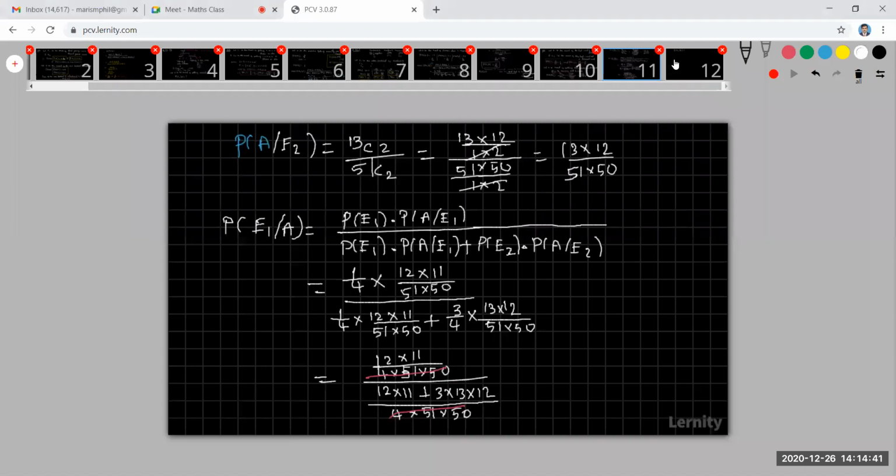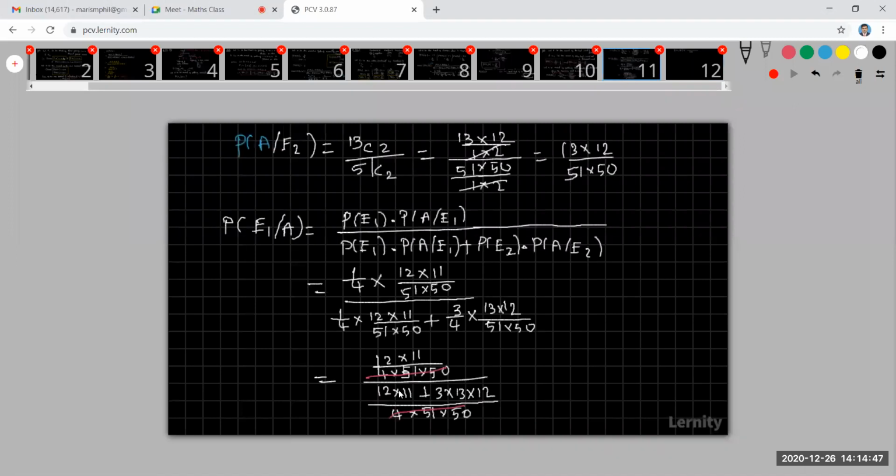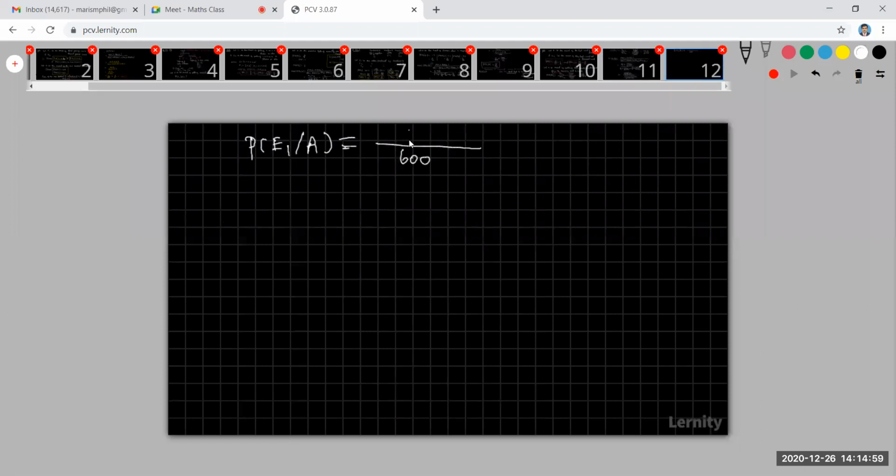Dear students, please note down. Here my denominator should be 600. Multiply everything: 12 into 11 is 132, plus 3 into 13 into 12. The denominator will be 600. My numerator is 12 into 11, which is 132. Cancel by any common number. You can cancel by 12 also. It will become 11 times, and the denominator 5 times, so therefore 11 by 50. So my probability of E1 given A is 11 by 50.